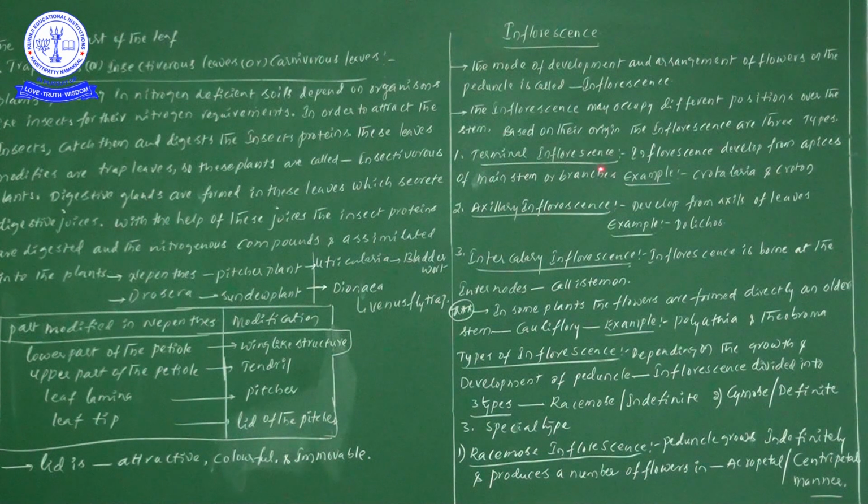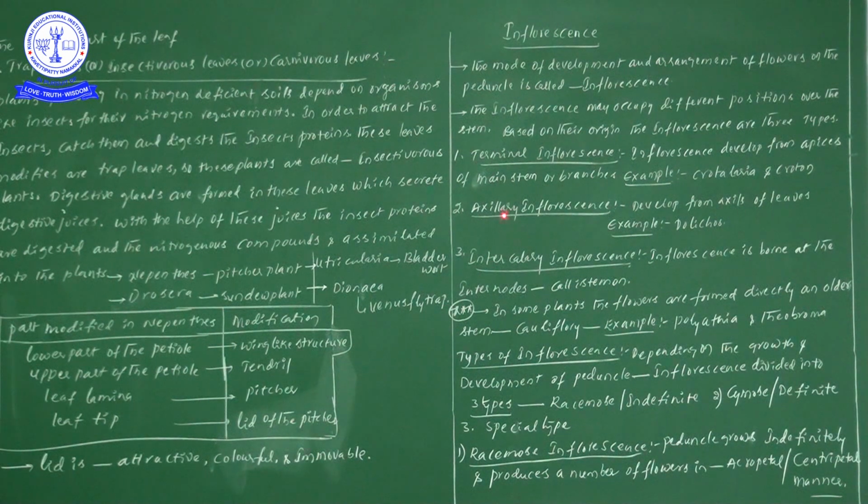Now, from the terminal inflorescence point of view, the inflorescence develops from the apices or apical regions. Suppose the inflorescence develops at the apices of the main stem or branches. Such inflorescence we call terminal inflorescence.